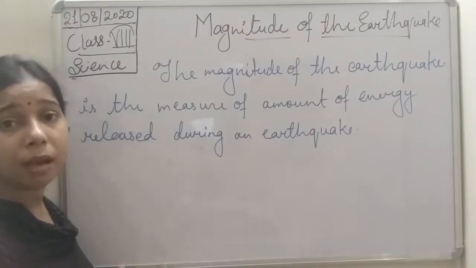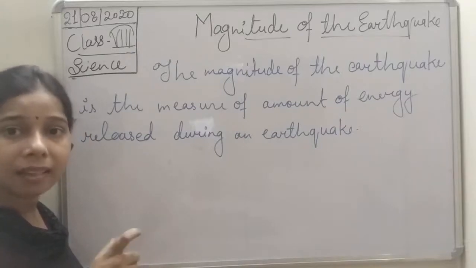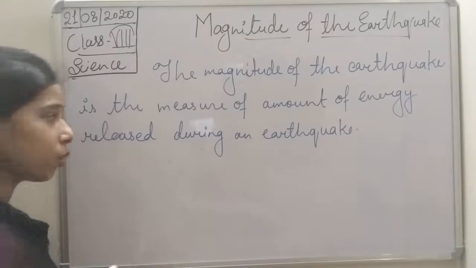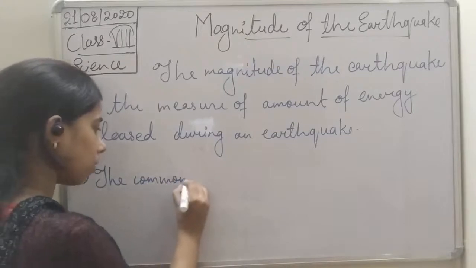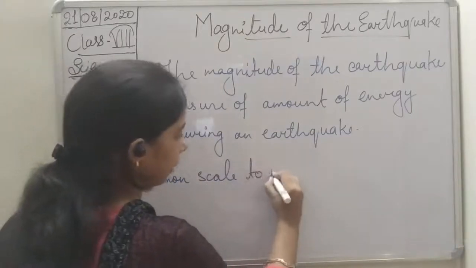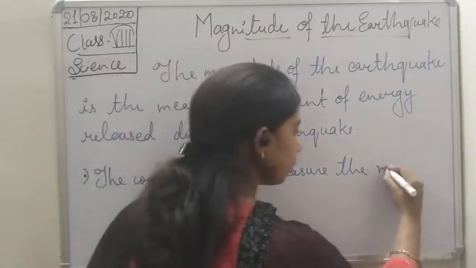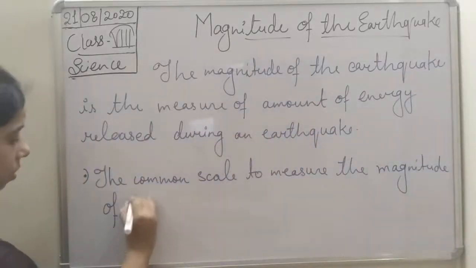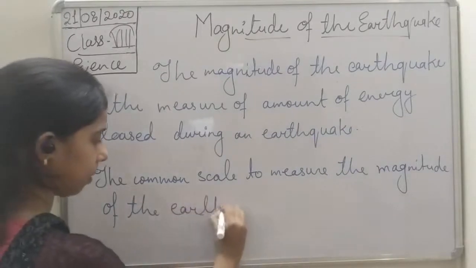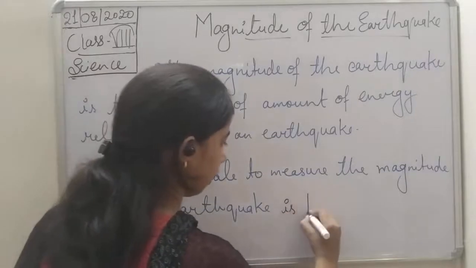To measure the magnitude of the earthquake, there is a common scale, and that scale is known as the Richter scale. So we can write it: the common scale to measure the magnitude of the earthquake is the Richter scale.